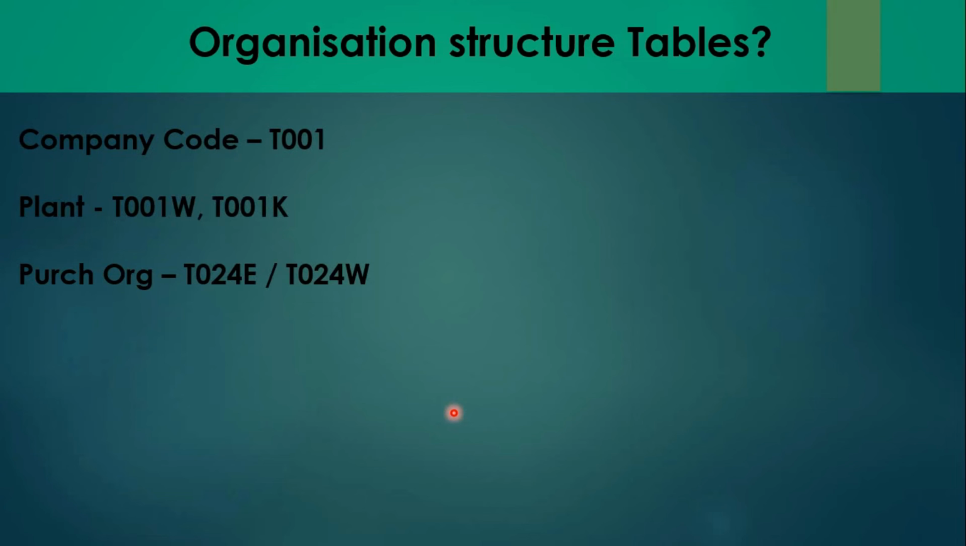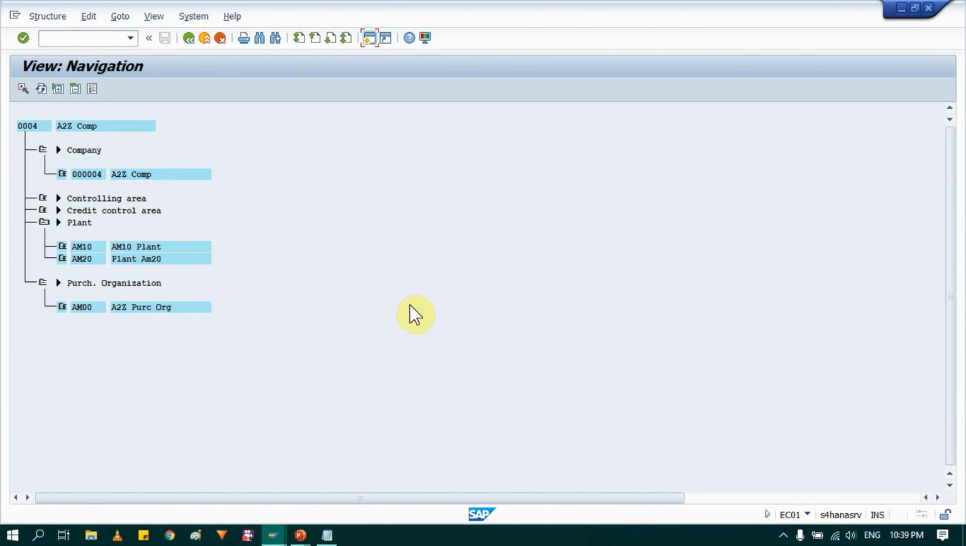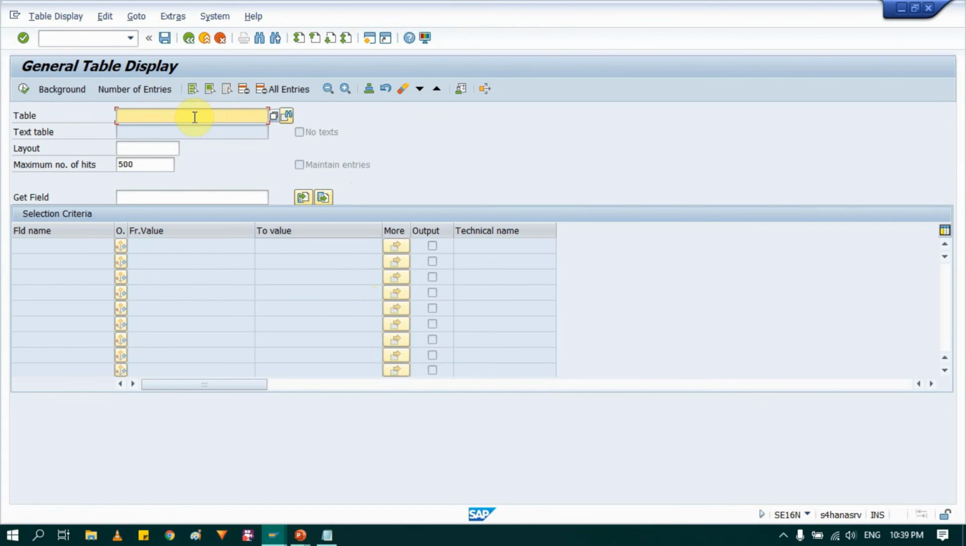Then next is various tables associated with organization structure. So I will show you why these tables are important. Like I can check through tables as well if my org structure is maintained properly or not. So first table is T001. So I will show you in system how to check that. So I will open new tab here. Just run T code AC16 and where we see all tables. Then as I shown you, provide table here, that is T001, and press enter.